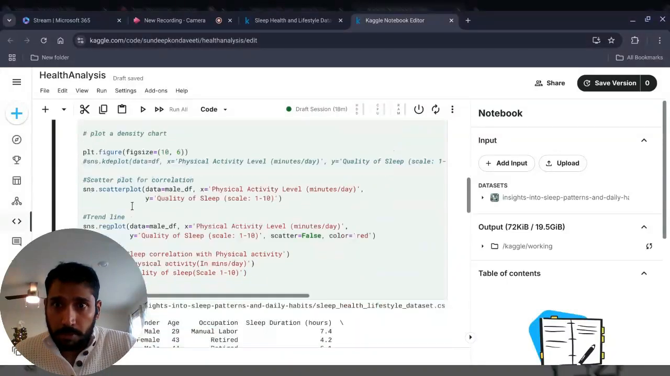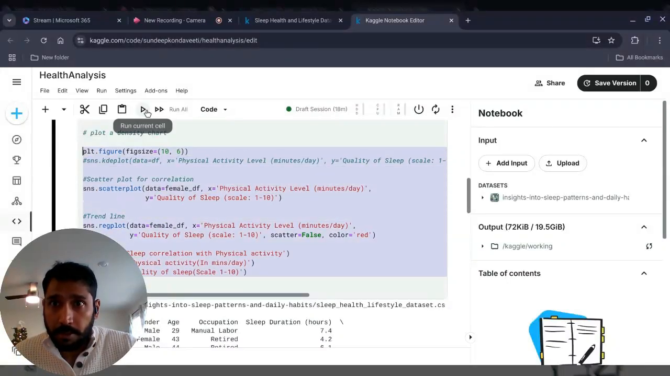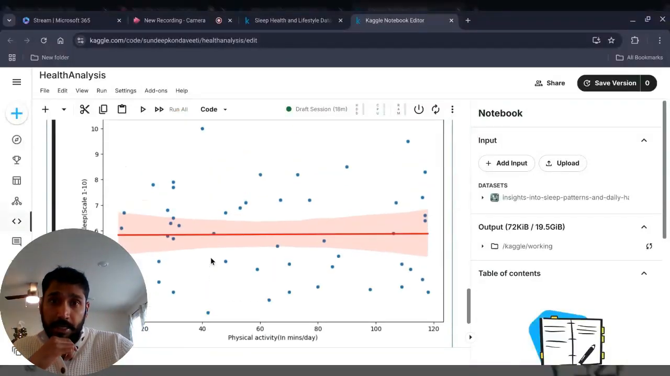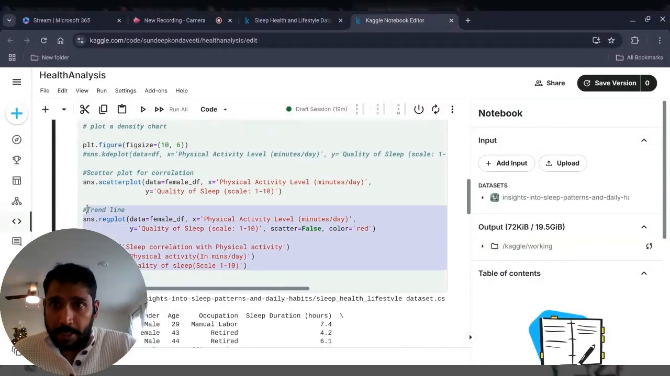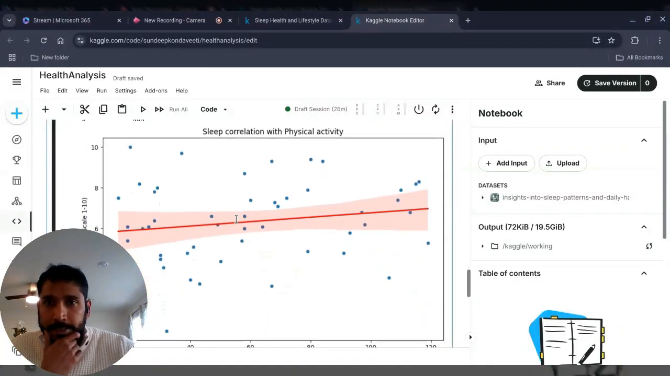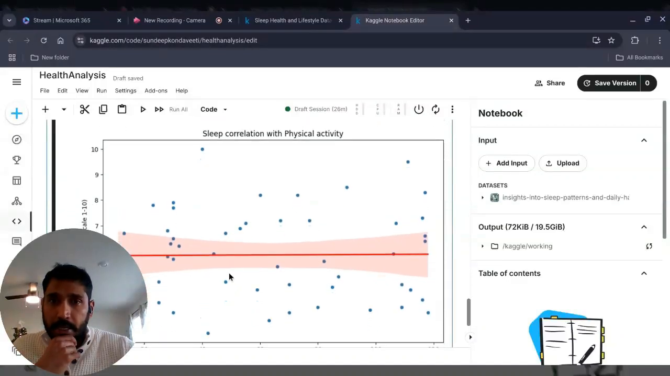That'll be good to know if they are different. The trend is different for male and female. It's kind of very interesting. It is a flat line. So I do want to plot them together and see why the trend line is very different. After plotting them together, the male is on top here. It has a significant impact on the quality of sleep with physical activity, and the female, it does not have any impact. So that's very interesting.